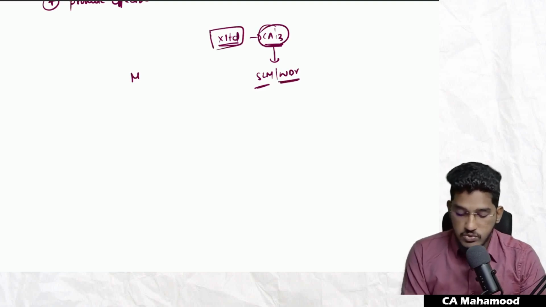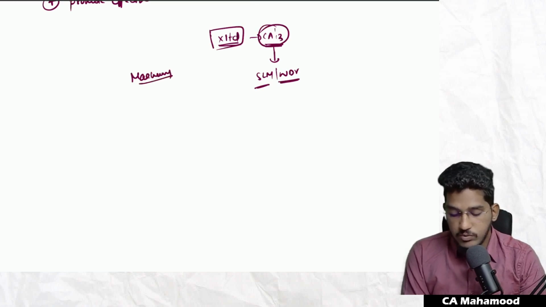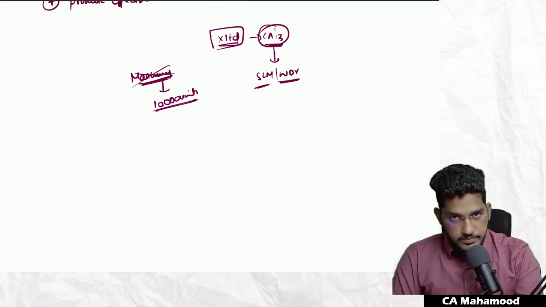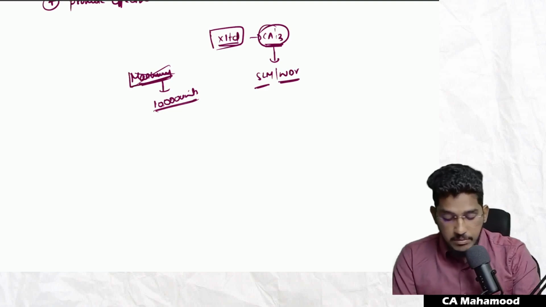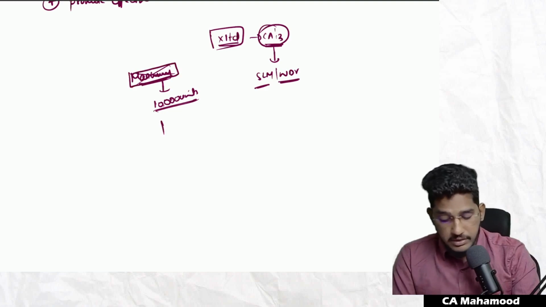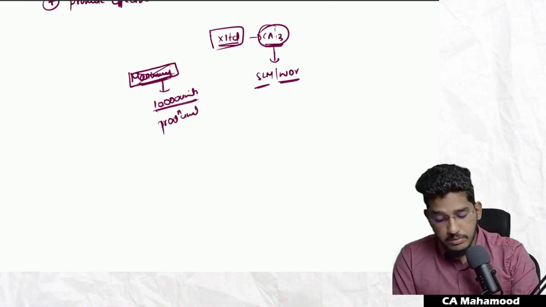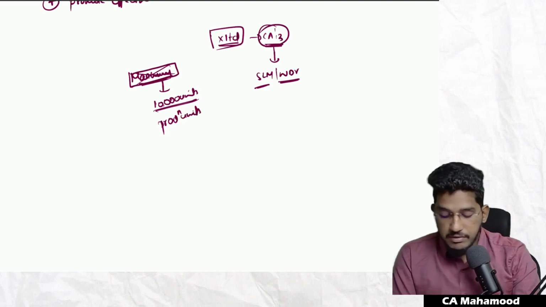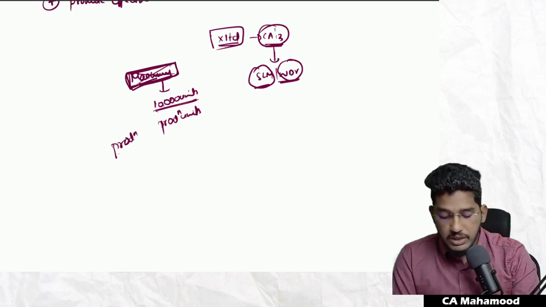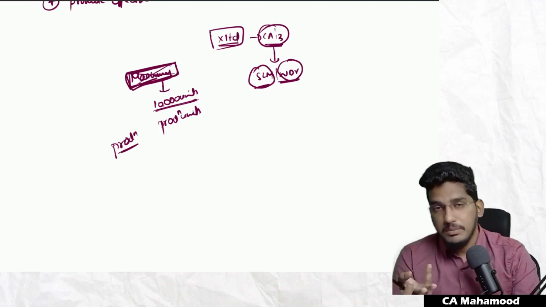Now this client has purchased one machinery. This machinery was designed in such a way that it will exactly produce 10,000 units. After that production of 10,000 units, the machinery will stop working. So now you tell me, keeping in mind the machinery's working nature, neither SLM nor WDV method, but the production units method will be more suitable. Yes or no? The applicable financial reporting framework is telling the client to follow either SLM or WDV. But keeping in mind the consumption pattern of the machinery, the production units method will be more suitable and will reflect the better consumption pattern of the machinery.